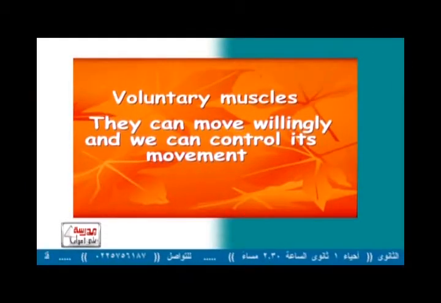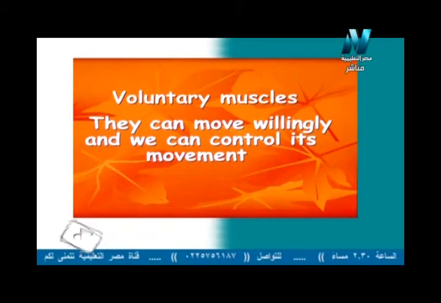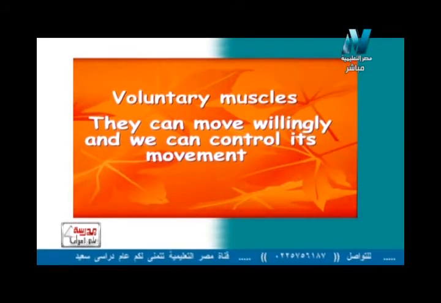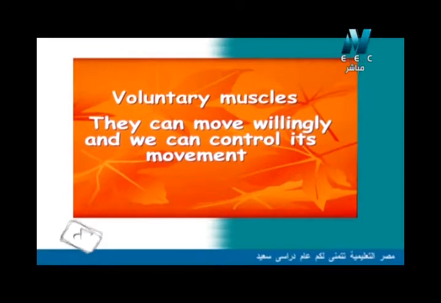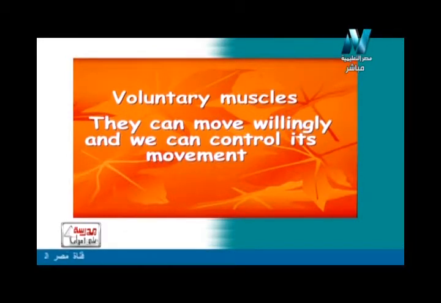So now let us have a definition for voluntary muscle. نشوف تعريف للvoluntary muscles. They can move willingly بتتحرك بإرادتي أنا الشخصية and we can control بقدر أتحكم its movement. نشوف مع بعض definition. They can move willingly and we can control its movement. بتحرك بإرادتي أنا. كلمة willingly أو كلمة will احنا عارفينها كويس قوي معناها سوف في الإنجليش بس هنا معناها إرادة شخصية. يبقى willingly بإرادتي الشخصية and we can control its movement.